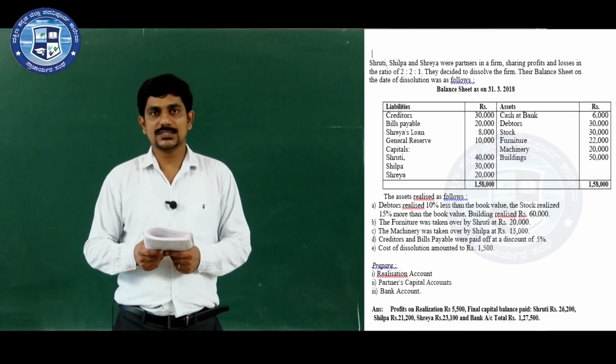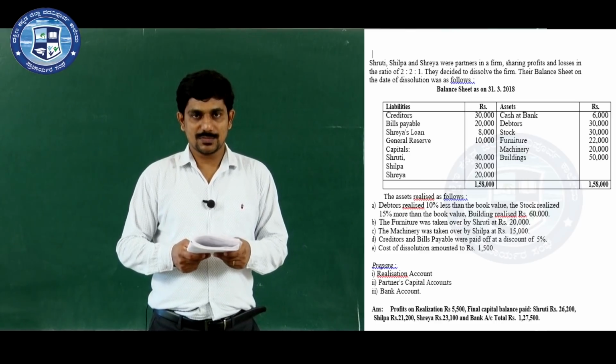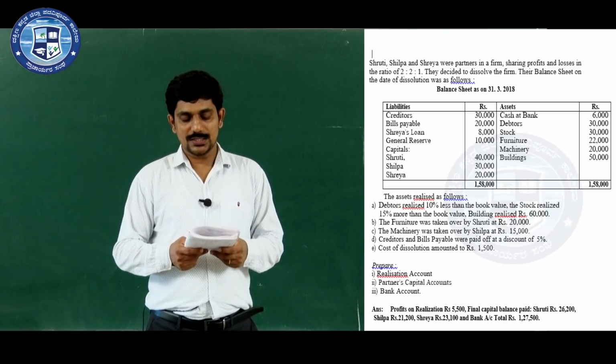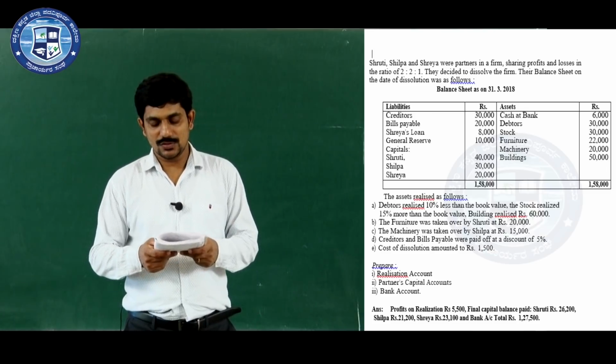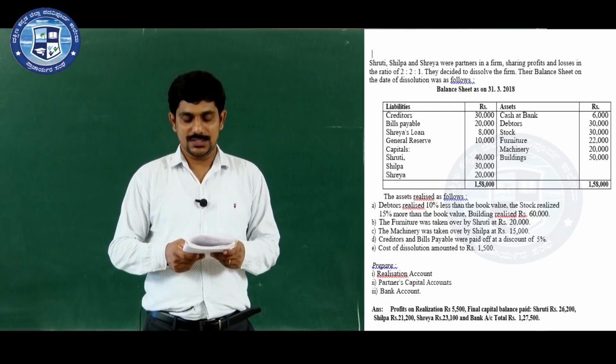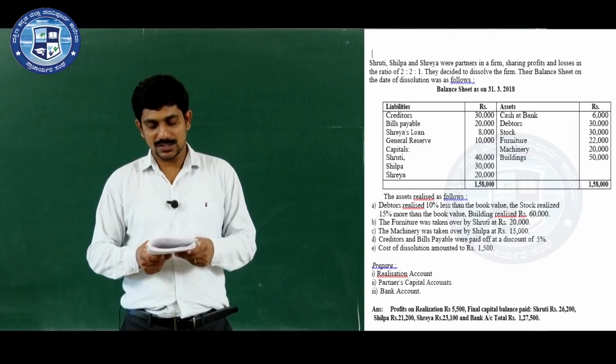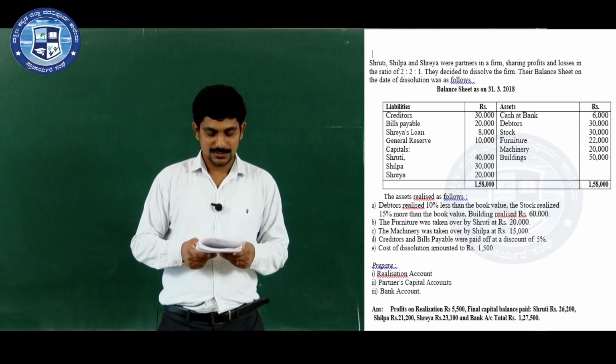The first one is the assets realized as follows. Assets realized nothing but assets sold. Debtors realized 10% less than the book value. Stock realized 15% more than the book value. Buildings realized 60,000. Second adjustment, the furniture was taken over by Shruti at 20,000.